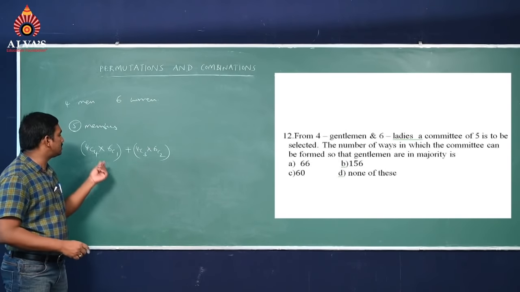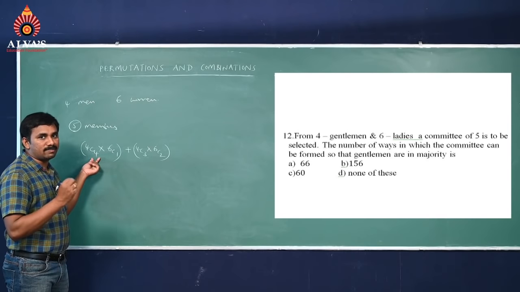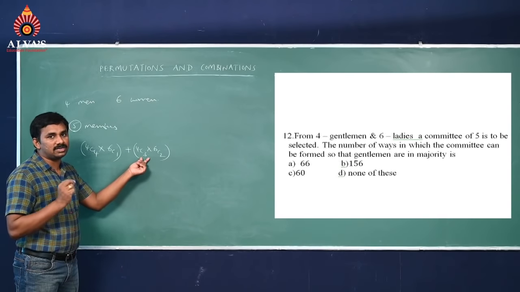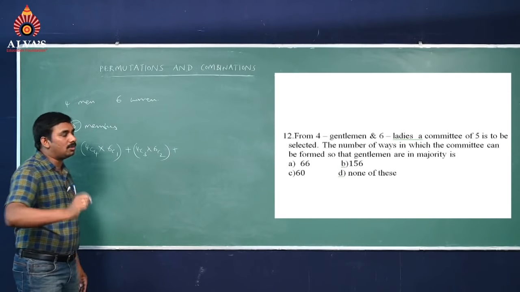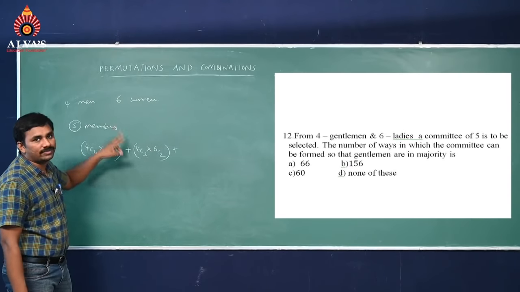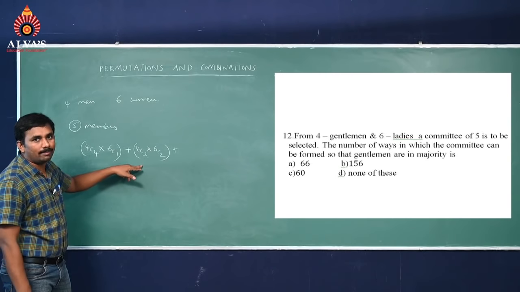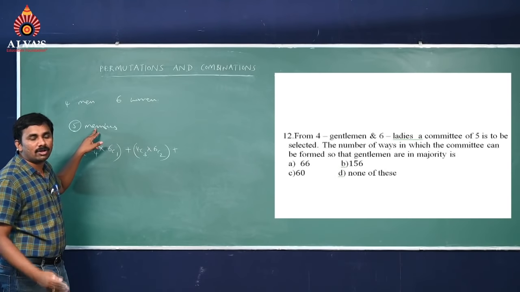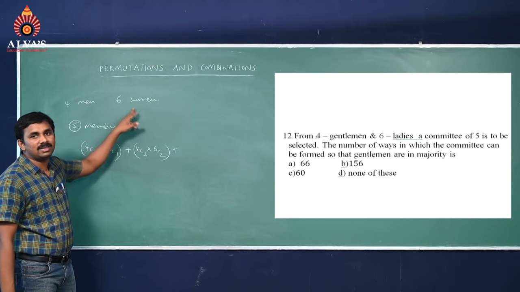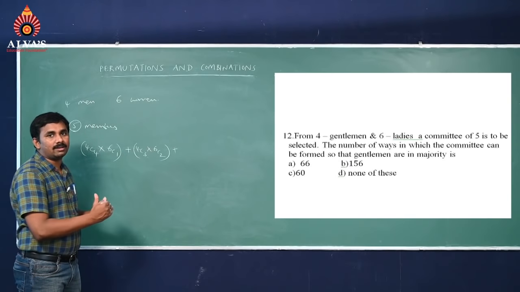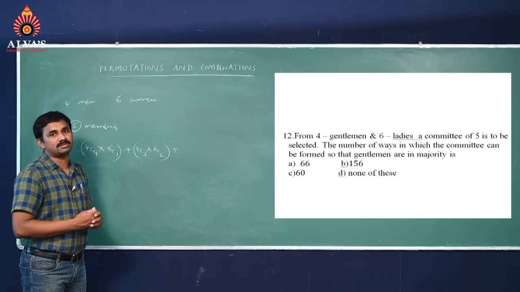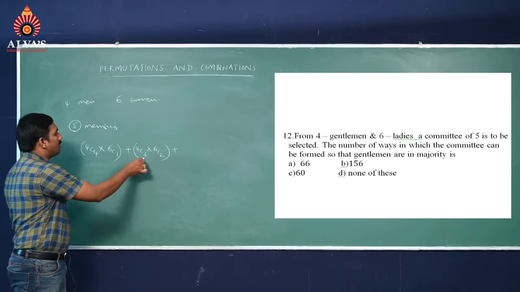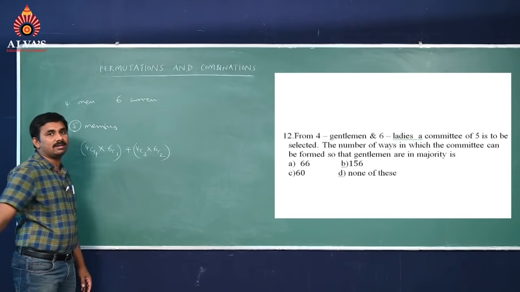In both cases gentlemen are in majority. Suppose you select only 2 gentlemen, 4C2, then 3 more members are required, 6C3, but there women are in majority, so that case we can't consider. Only the cases where gentlemen are in majority we can consider.